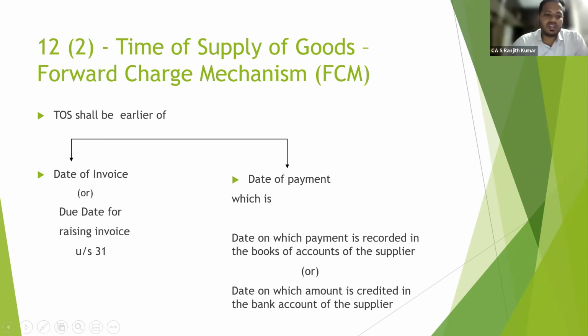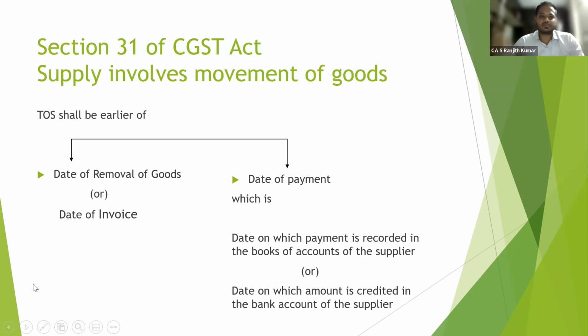Okay, so we have a question of what is the due date for raising invoice under section 31. That will be learned in the subsequent slide. Okay, so there are 4 circumstances which classify the supply of goods as per section 31: supply involves movement of goods, supply does not involve movement of goods, continuous supply of goods, and supply on approval basis.